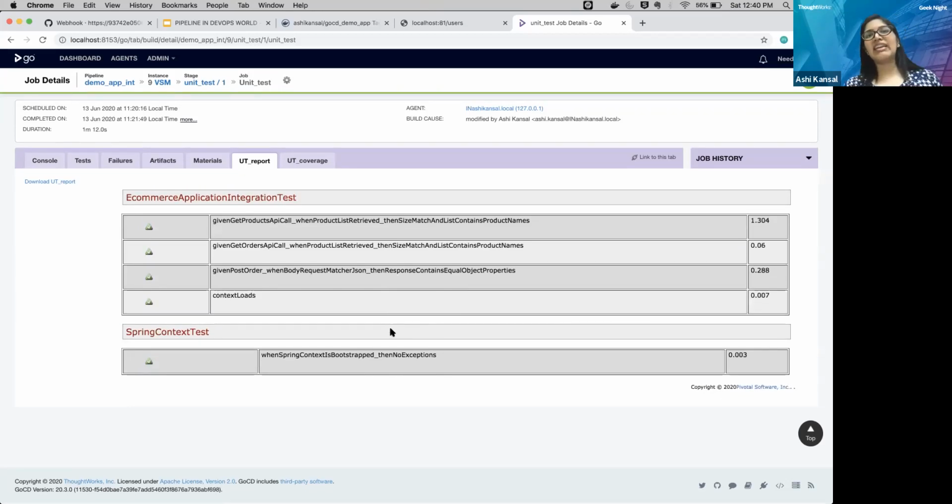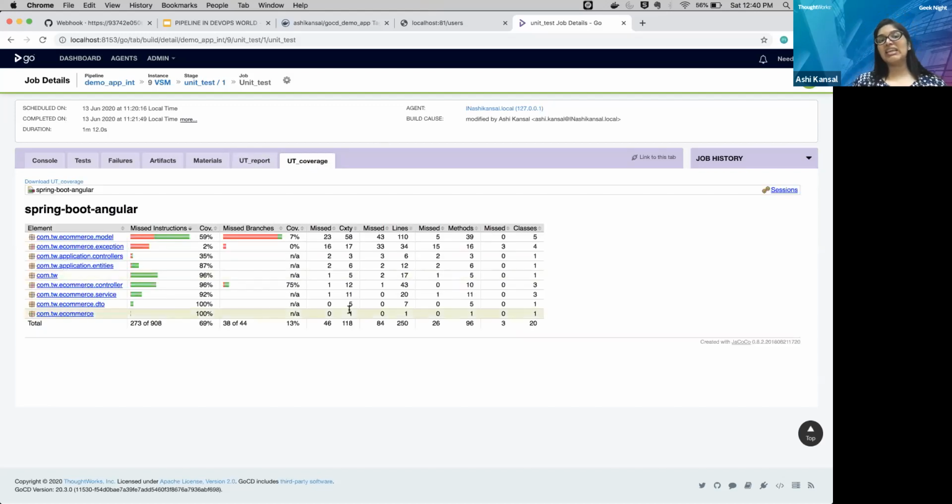So is it not fascinating that everyone can just visualize it on the UI rather than going in the code and asking someone? So this is a good feature. And also we can see how much unit test coverage you have done. So you can also configure some plugin like SonarQube, and you can also put some quality gate. If your application is having these many bugs, then just break it over here, don't promote it to the QA. So there are many features which you can implement. I have just showcased a minimal one.